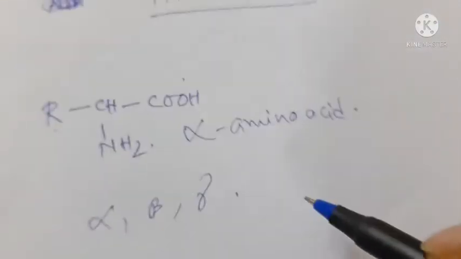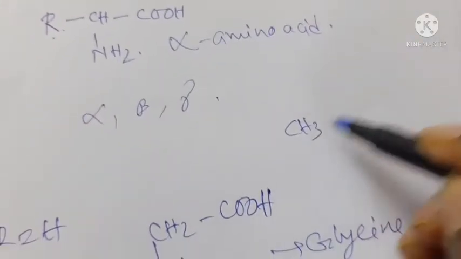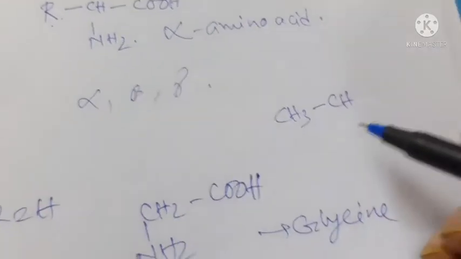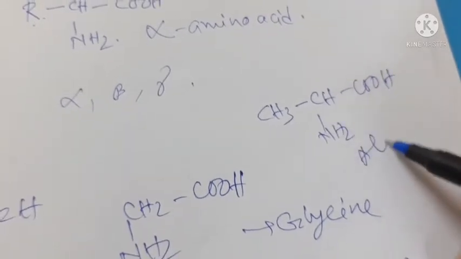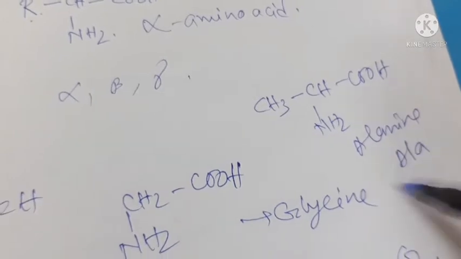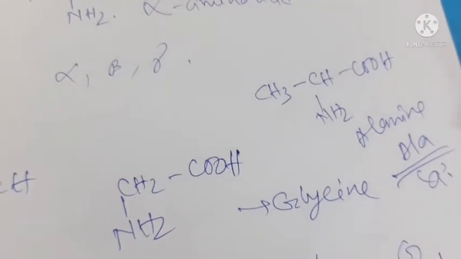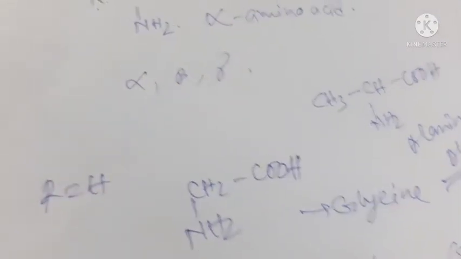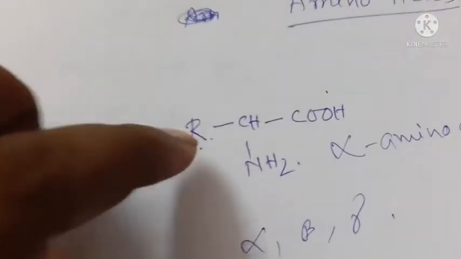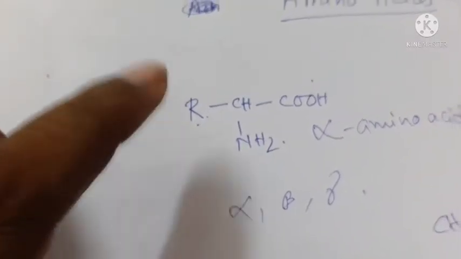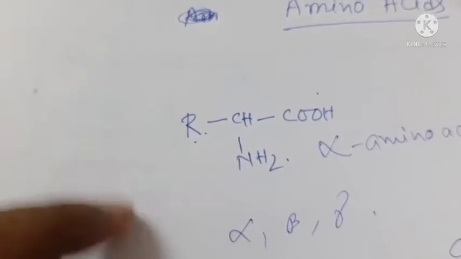Similarly, if R is CH3, then the acid will be CH3, CH, NH2, COOH, and it is known as alanine. Its three-letter symbol is ALA, and the letter code is capital A. So depending on the R, different types of amino acids are possible, something like glycine, alanine, valine, leucine, etc.